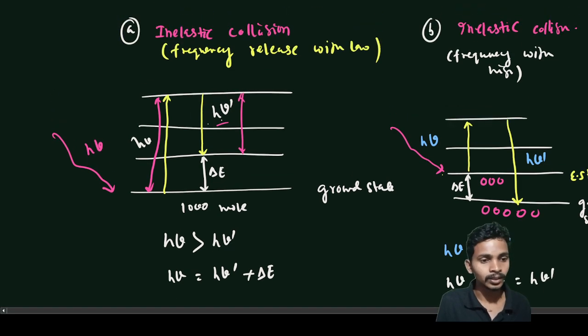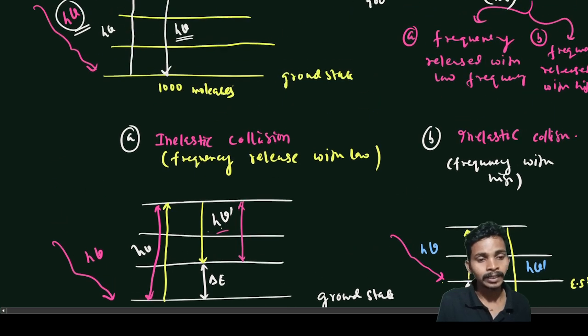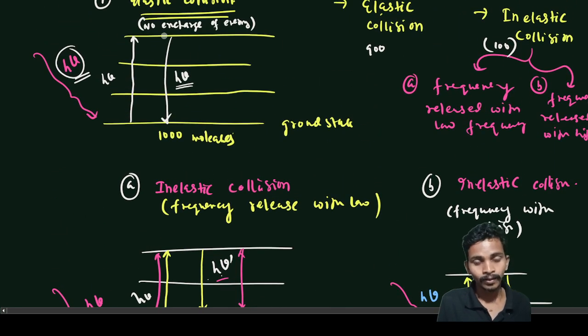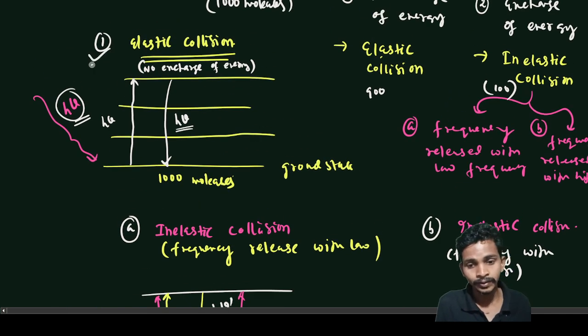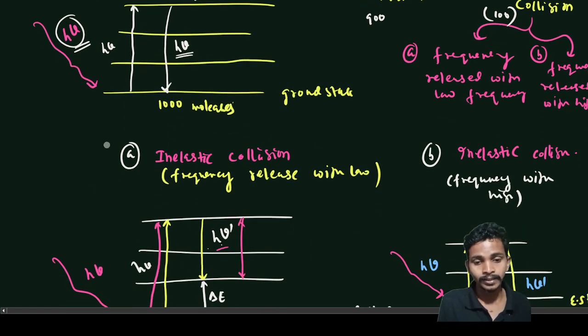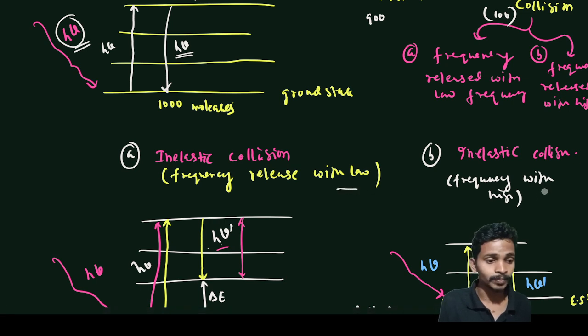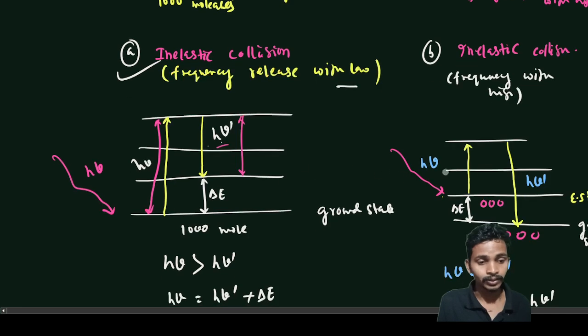So these are the three cases that are possible after the collisions. Either it can be elastic collisions, where we draw the picture like this, or inelastic collisions, where either frequency is released with low frequency, or frequency is released with high frequency. The pictures we can draw like this.